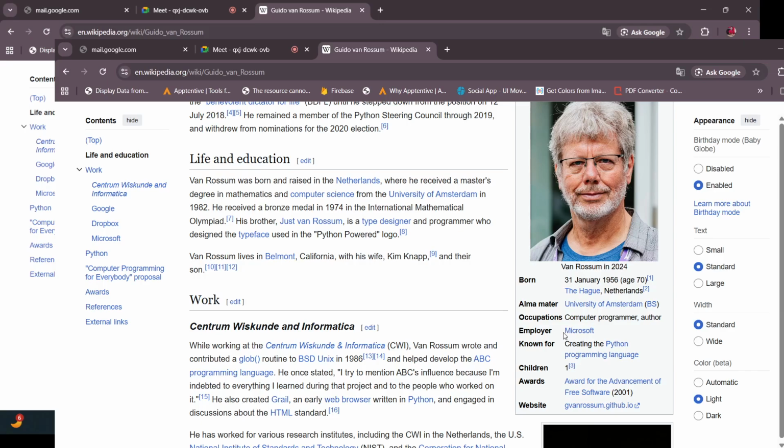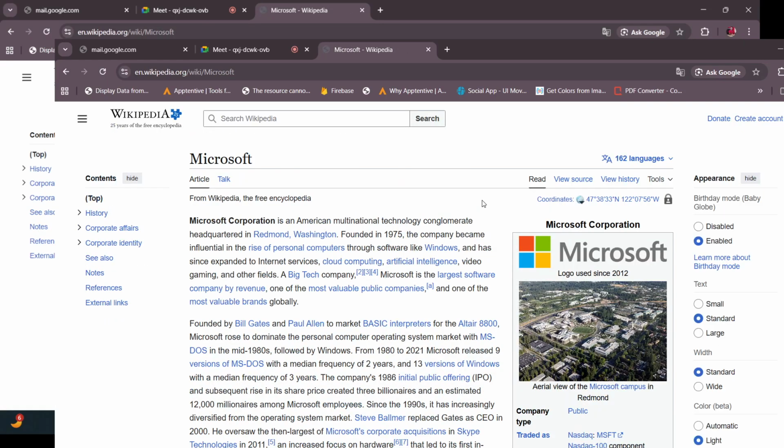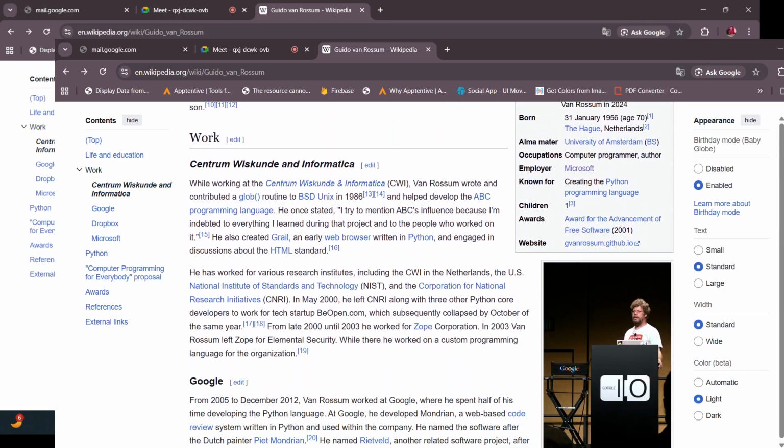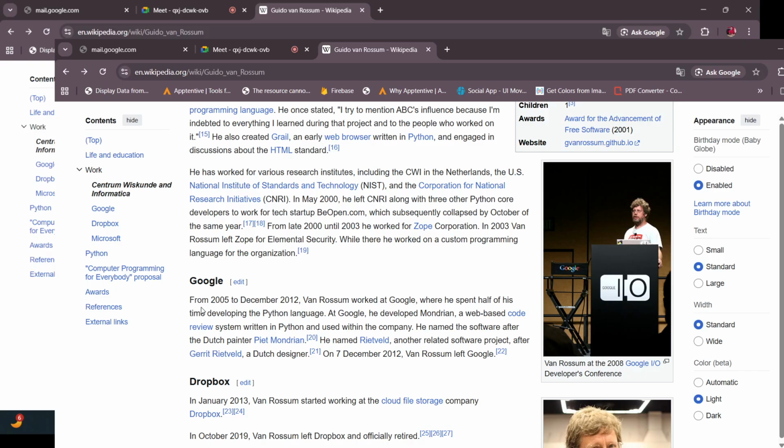So now the employer currently is Microsoft. If you look at the past history, you can see he worked for Google as well. Initially, he was working for Google, from 2012 to 2015. So he worked at Google, only developing Python languages.